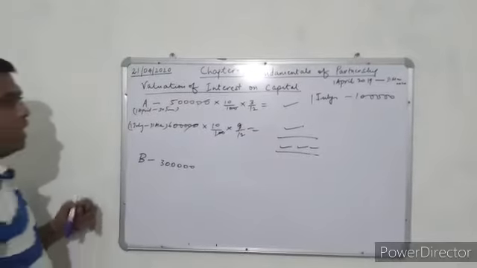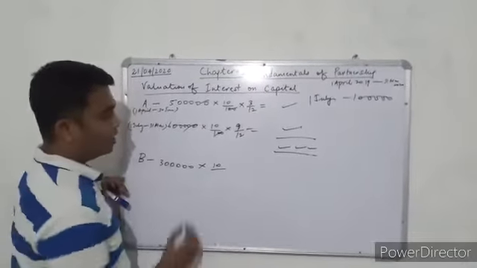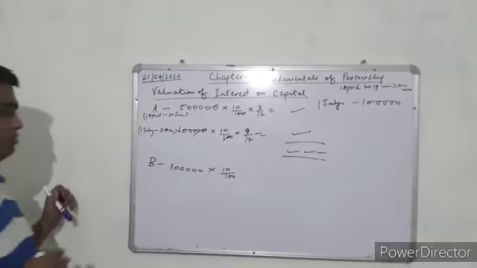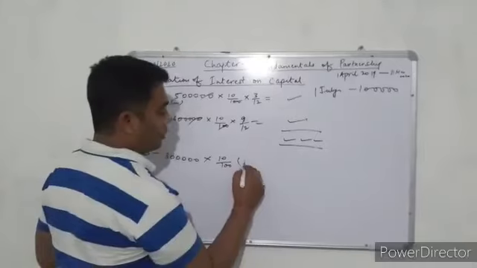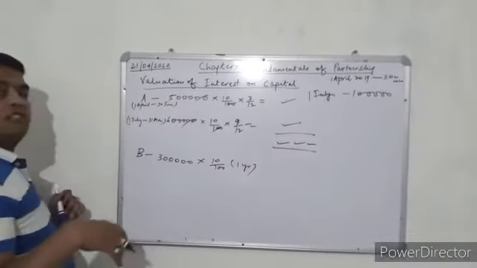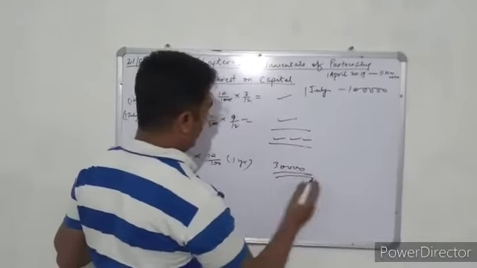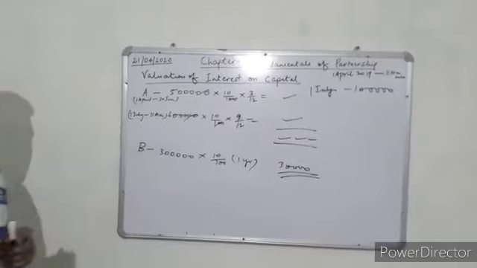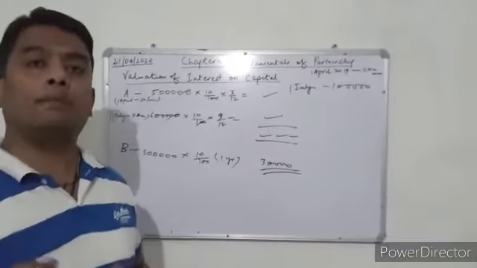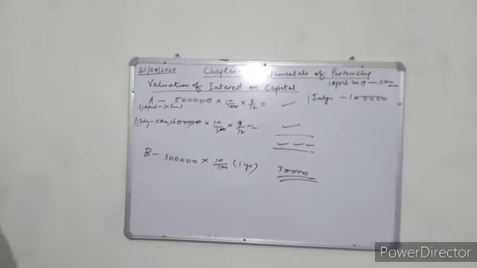And now B has invested only 3 lakh rupees. He has not increased any amount. So for 1 full year only B's 3 lakhs was invested in the business. So his interest on capital will be 30,000, that is 10% of 3 lakh. Understood? So this is your valuation of interest on capital. Now we will move to interest on drawings.